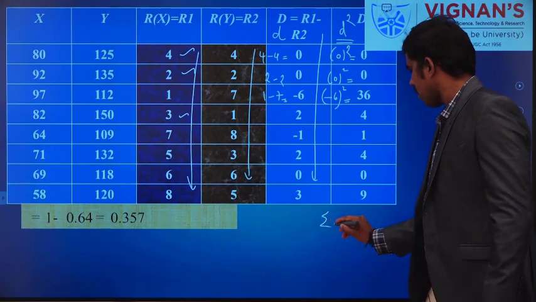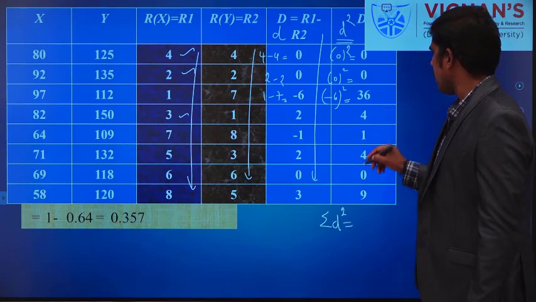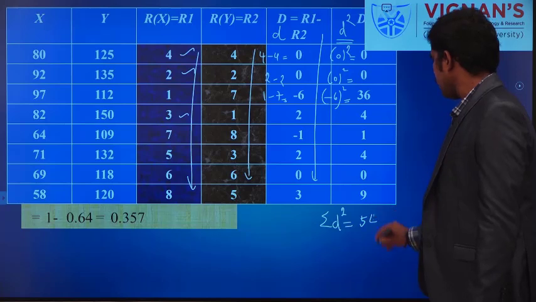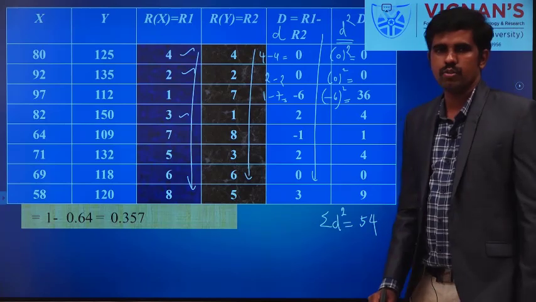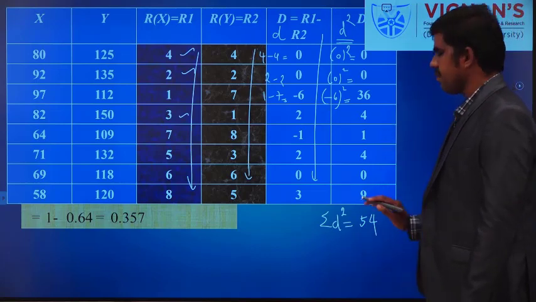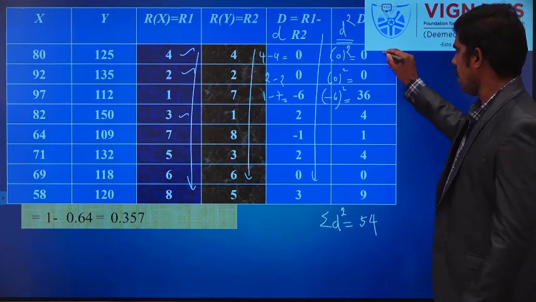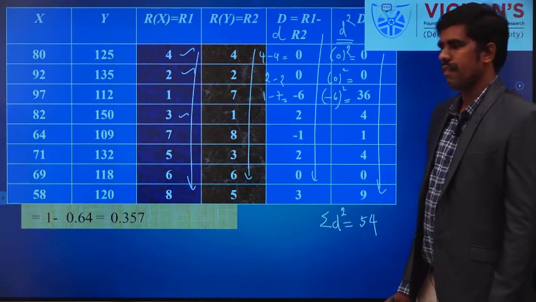You add all these values, I think 54. You check this also. So 36, 40, 41, 45, 54. So summation d square is 54.